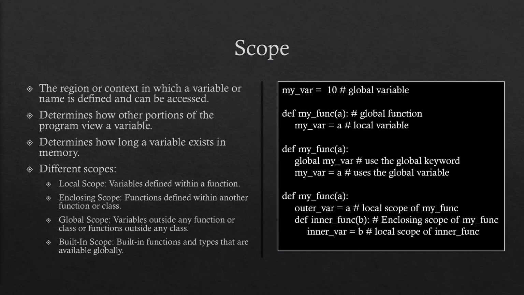The built-in scope refers to the scope that contains all the built-in functions, classes, and objects provided by Python's standard library. These built-in elements, such as print, len, list, etc., are always available for use without the need for importing any module. The built-in scope is the widest scope and is automatically available in any Python script or module without any additional setup. It acts as a repository of standard functionalities that come with Python, making them readily accessible from any part of the code.